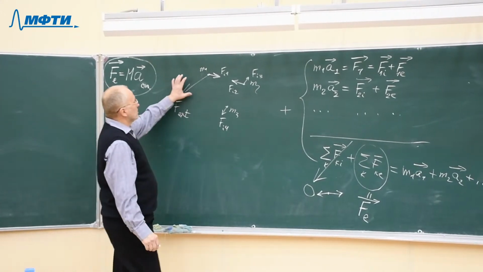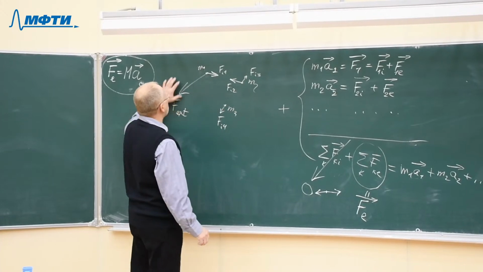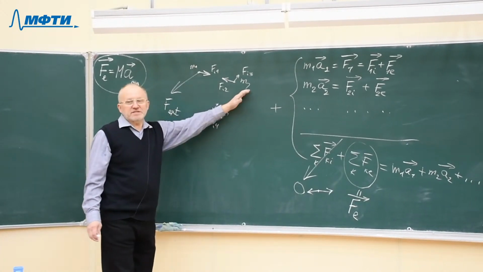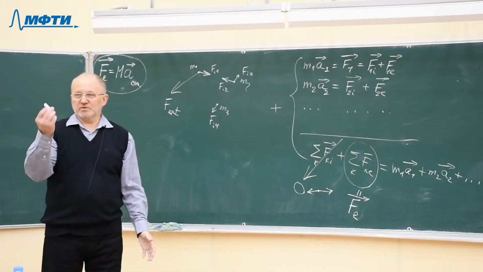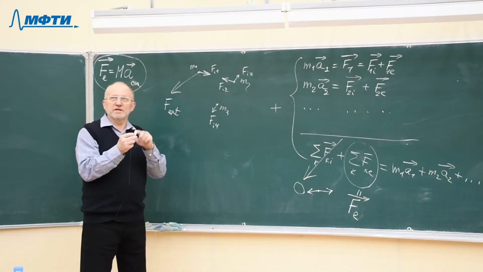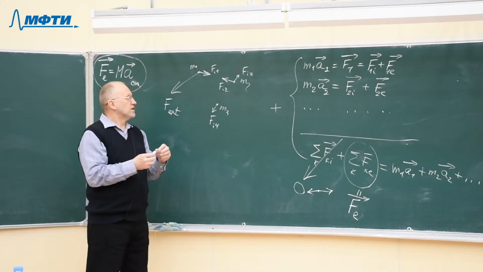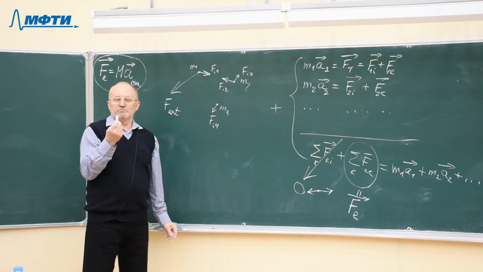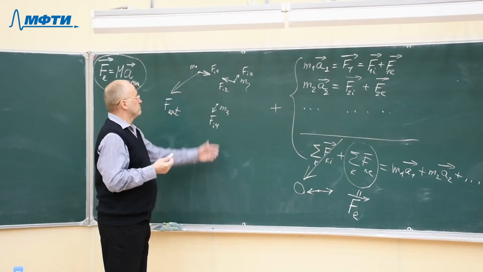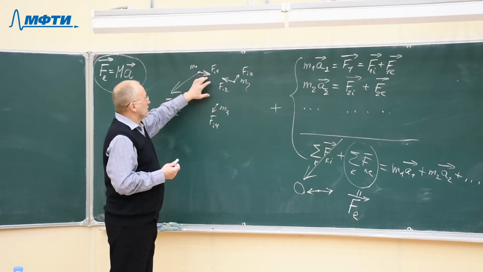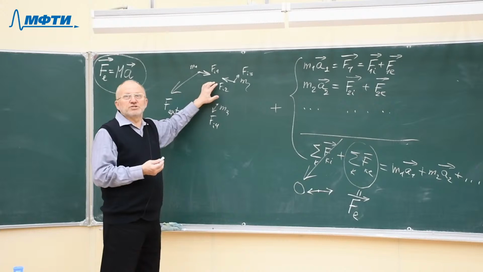So if we have an arbitrary system of particles, what does it mean, arbitrary system? It means any rigid body. For example, this piece of chalk, because it consists of many atoms or molecules, each atom is a particle. So it's also a system of particles. Billions and billions of particles, but anyway, an arbitrary system of particles is an arbitrary rigid body.